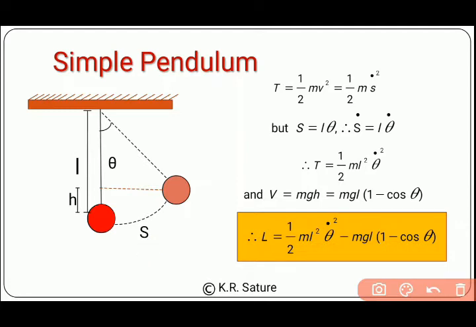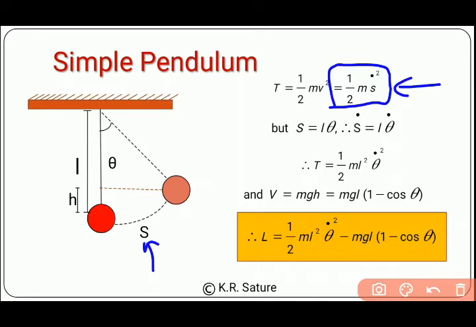As we discussed, the first step is to find the kinetic energy. You all know that kinetic energy is 1/2 mv squared. v is the rate of change of displacement with respect to time. In our case, the displacement is indicated by s, and that's why the rate of change of displacement will be s dot. Here we have velocity squared, and that's why we have kinetic energy as 1/2 m s dot squared.